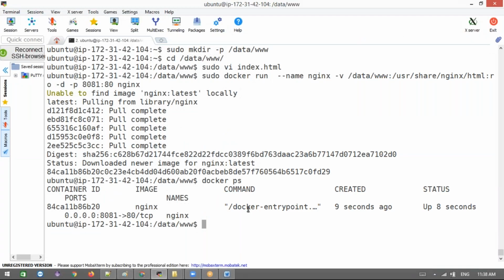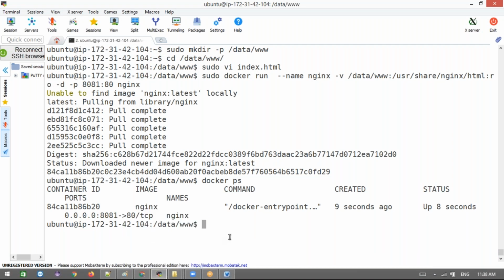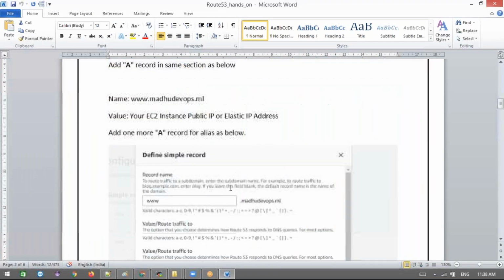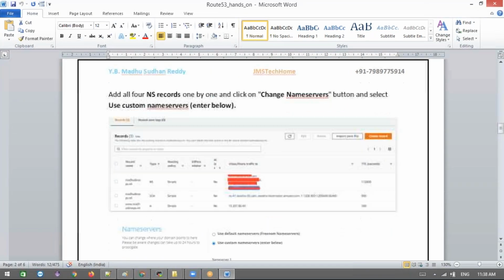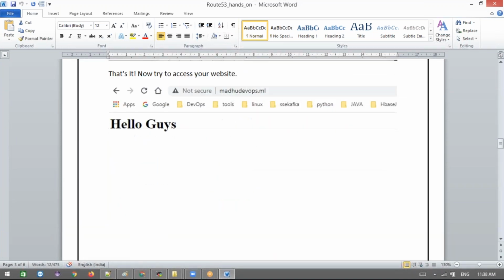Now, for example, if you want to access this domain, what to do? We need to install Nginx first. Then we can access our application using our own domain name. Okay, for this, let's install Nginx first. Now I'm going to install Nginx as a reverse proxy. I have done all the steps.